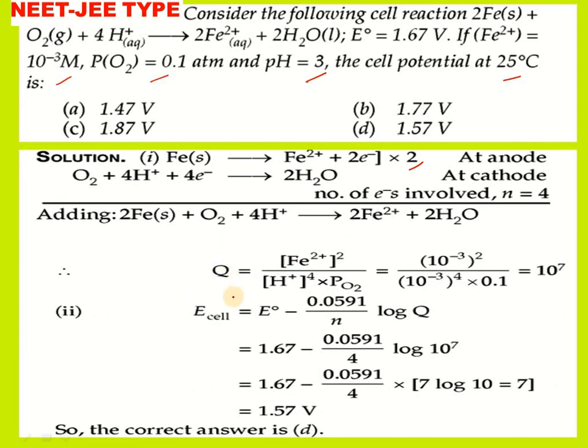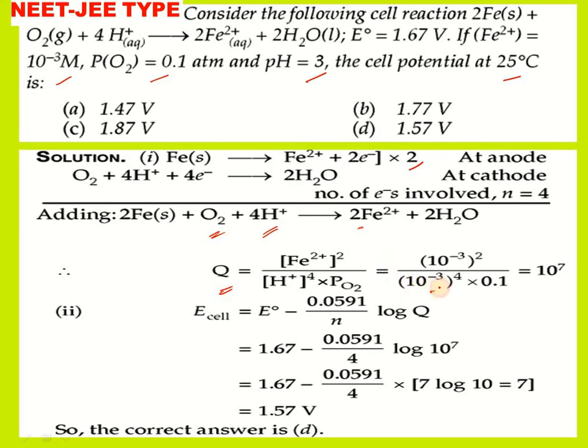In this reaction the Q value is the Fe2 plus concentration, the product, whole power 2, by H plus ion concentration whole power 4 on the reactant side, and O2 is on the reactant side, so its partial pressure is taken. The value of Fe2 plus given in the problem is 10 power minus 3, and the value of H plus ion concentration given in the problem is 10 power minus 3.